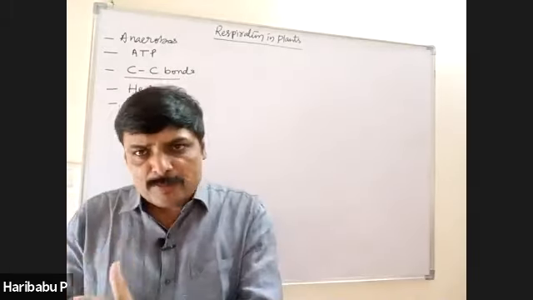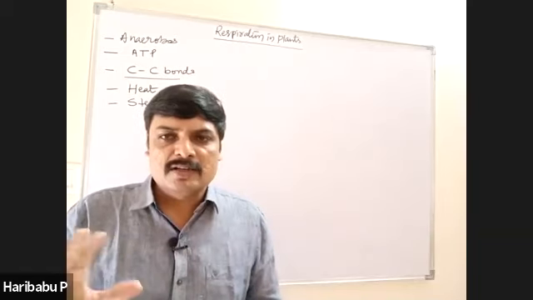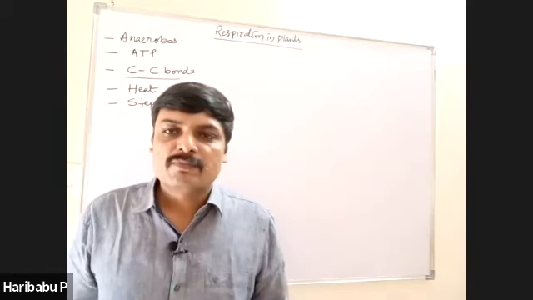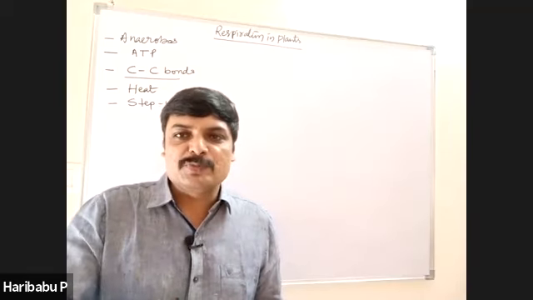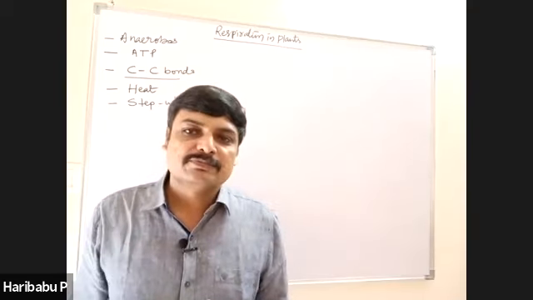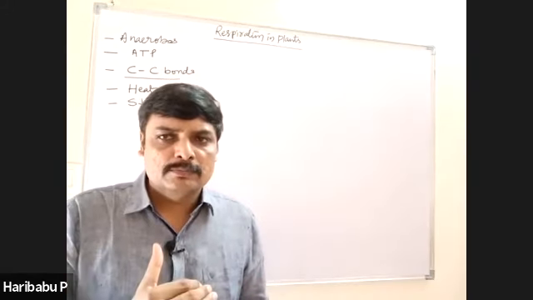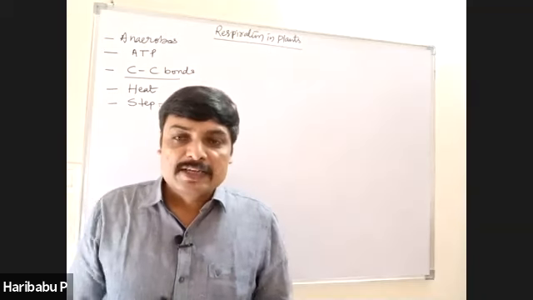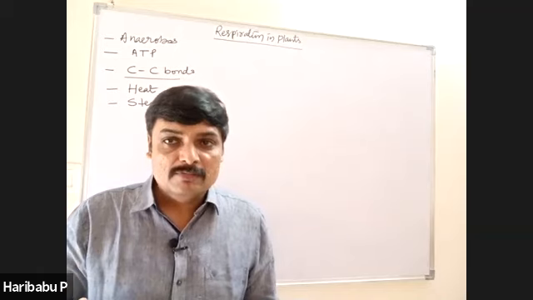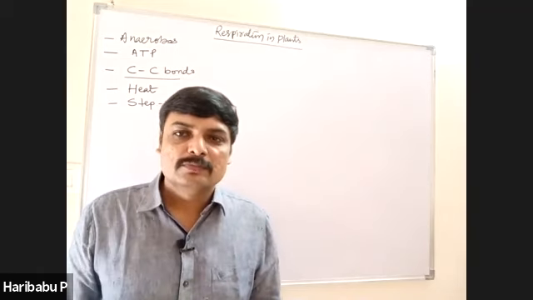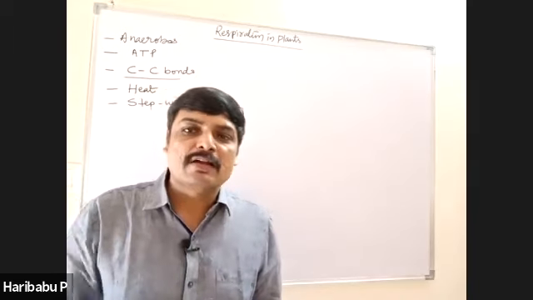Okay, along with animals, plants also respire, right? In animals, for respiration, there are specialized respiratory organs called lungs. Do you find respiratory organs in plants? Are respiratory organs compulsory for respiration? No. For respiration, respiratory organs are not required.